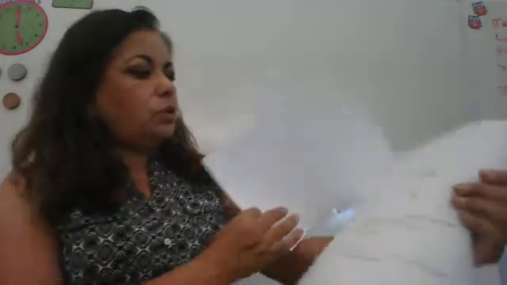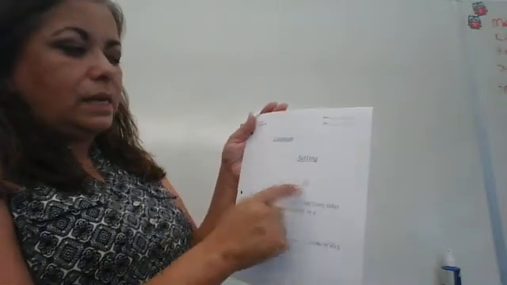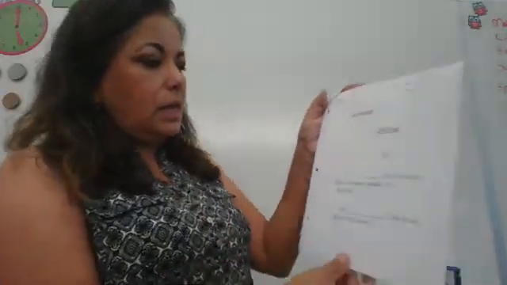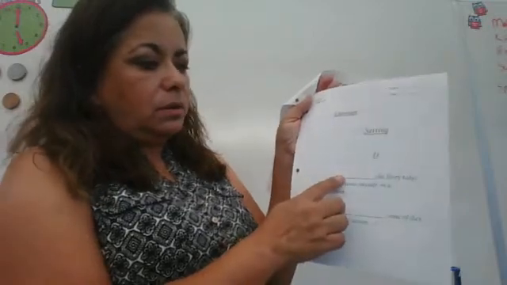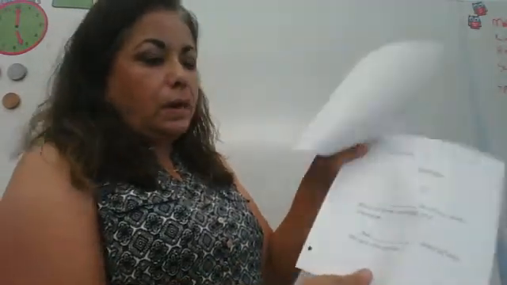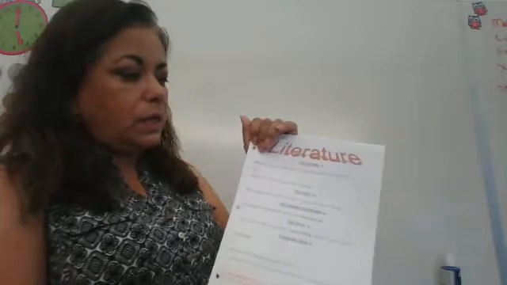So page number 2, it says literature, and then it says setting is. What is a setting? Setting is, and there's a word missing here. So we're going to have to go back to refer to this page and find out what the setting is.